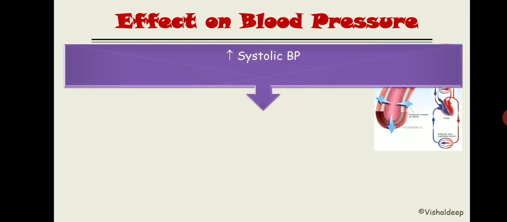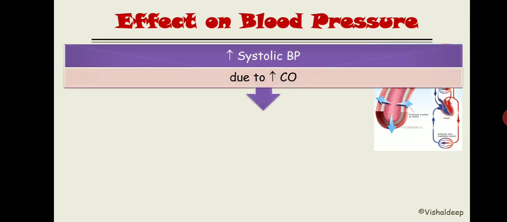The answer is two things. One is the increased cardiac output. You already know that the cardiac output has a direct relationship with the systolic blood pressure, right? So it increases the systolic blood pressure due to increased cardiac output. And the other thing is that thyroid hormone causes increased myocardial contractility, which we will discuss in our subsequent slides. So basically it increases the heart strength. So this is how it will increase the systolic blood pressure.